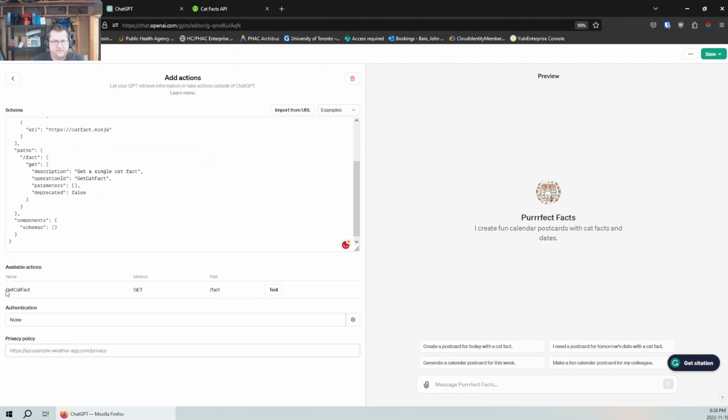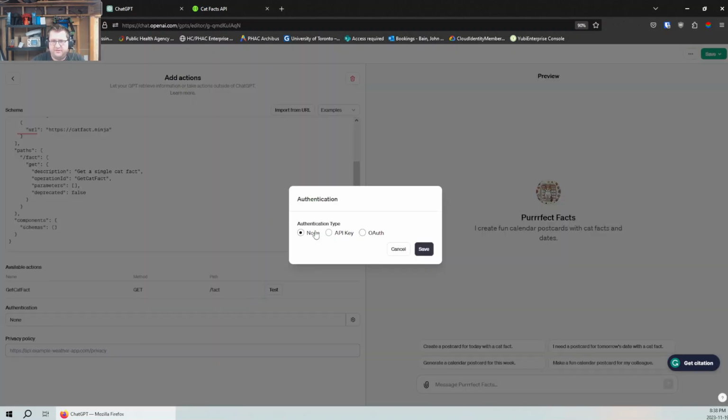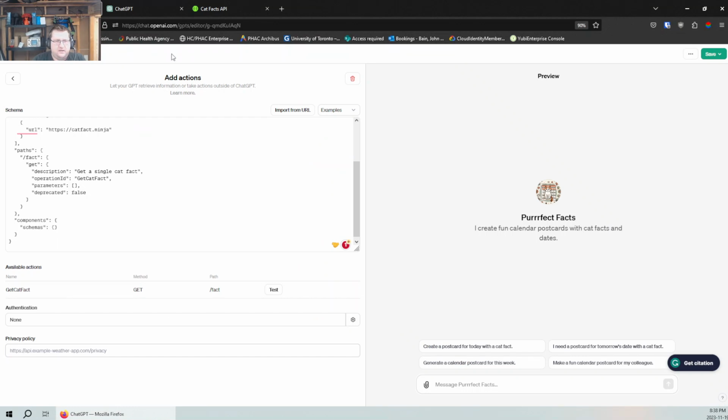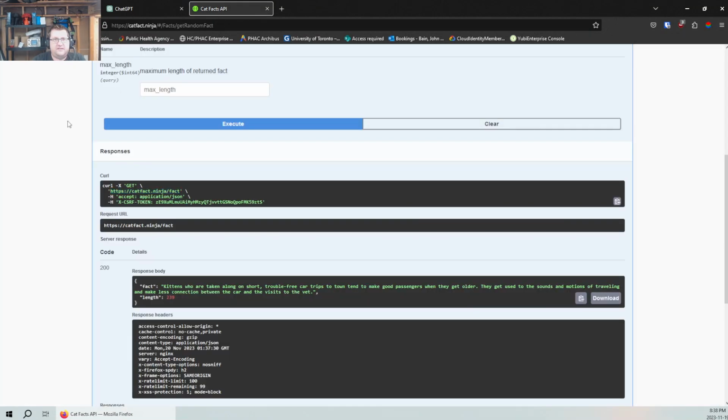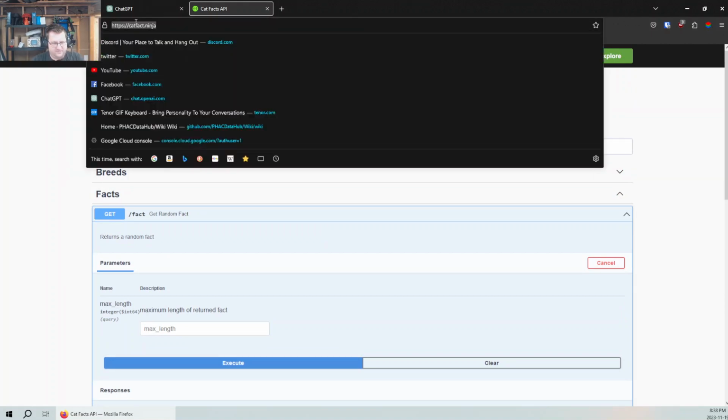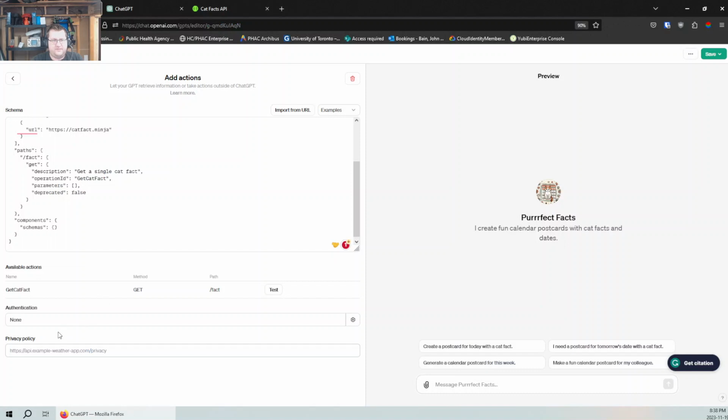So it's available actions. Get cat fact. Get fact test. Authentication. So there is no authentication, but you do have authentication options if you want to do more advanced API calls. At some point, we will get to an OAuth option. And it also wants the cat facts privacy information. I'm pretty sure the site doesn't have anything for privacy, but we're going to put something there, because if I don't put it there, it won't let me publish this bot. So we're going to test it, make sure this works.